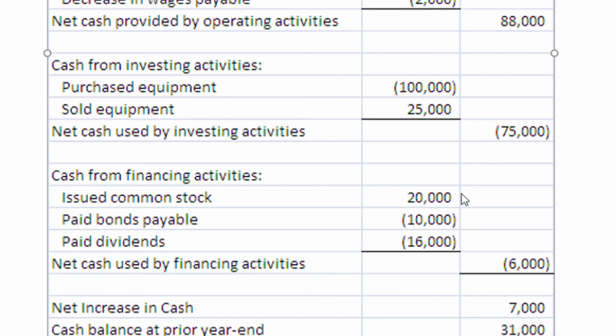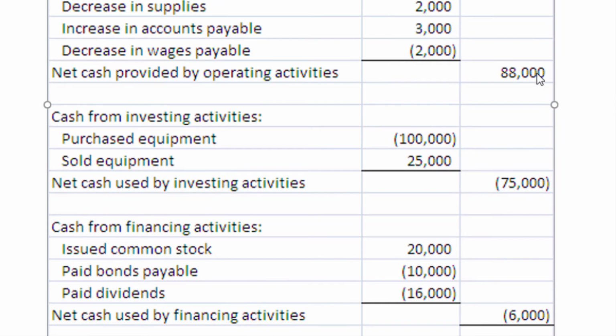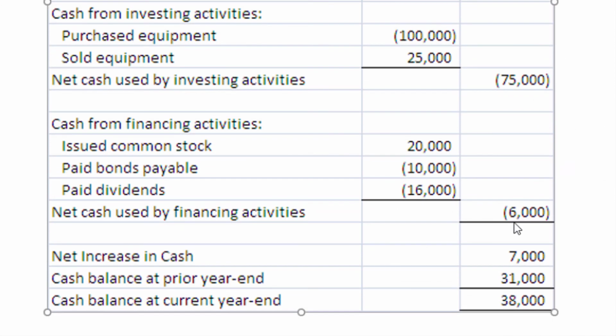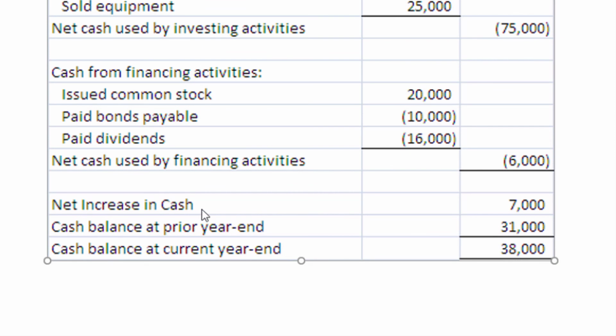Now, when you're all said and done with the three main sections, you're going to add those three numbers together. So we have 88,000 minus 75,000 minus 6,000 gives you a net increase in cash of $7,000. And then usually at the end here, you will put the cash balance as of the prior year end, and you would just get that from the balance sheet. And then the cash balance from the current year end also would come from the balance sheet. And if you've done everything right, then the difference between these numbers should be the same as your net increase or possibly decrease in cash. And we can see that that's the case here. 38,000 minus 31,000 is indeed $7,000.